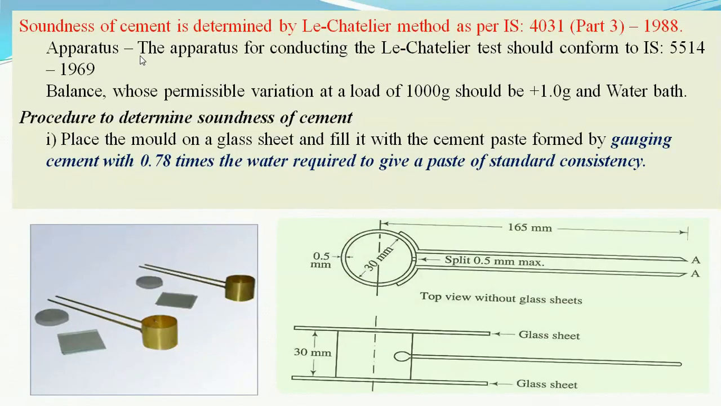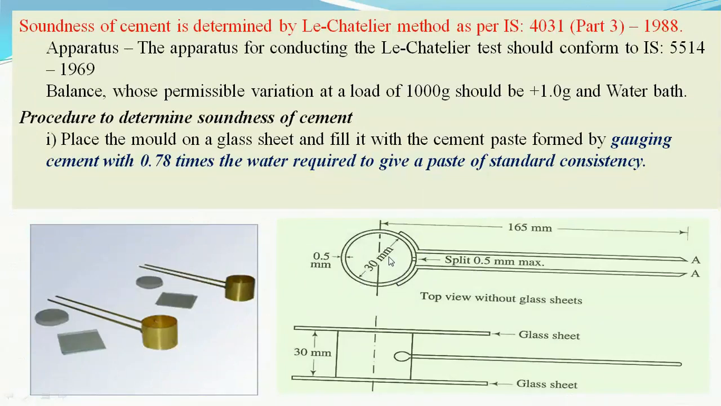wherein water equivalent to 78% of the water required for standard consistency is used to prepare the cement paste. These are the Le Chatelier's molds. In these molds, the cement paste is placed, and the Le Chatelier molds have one split at the center, and adjacent to this split there are two wires placed.